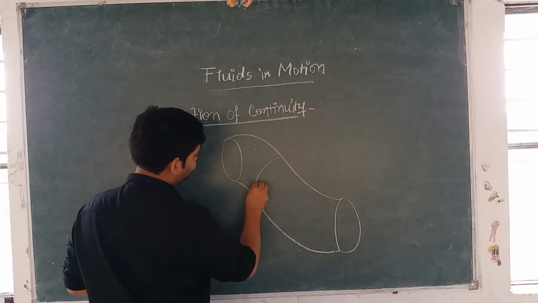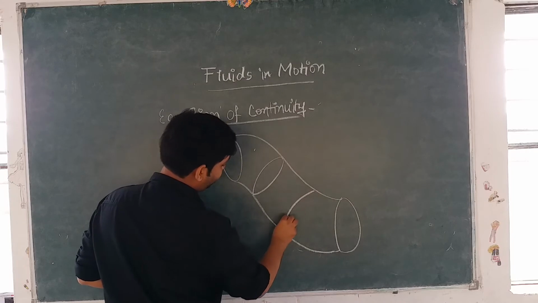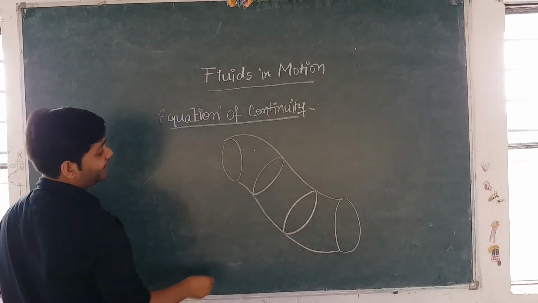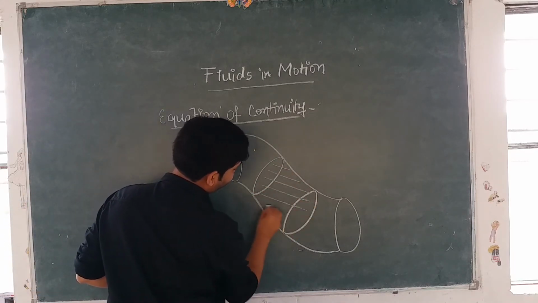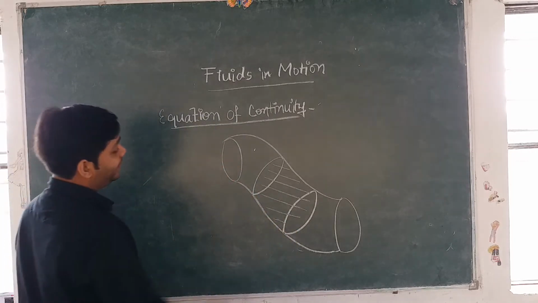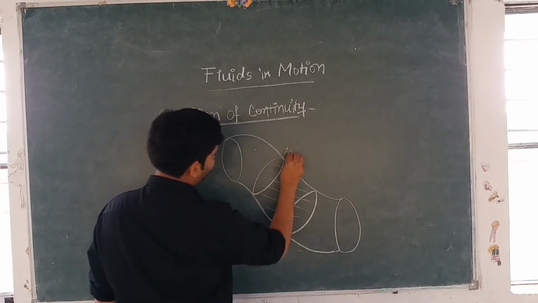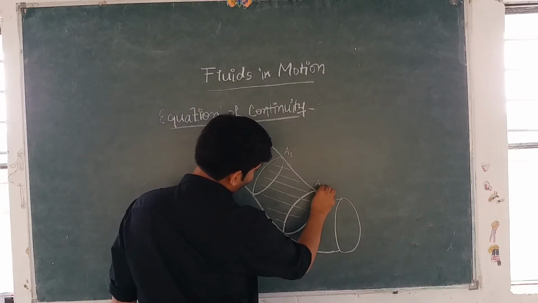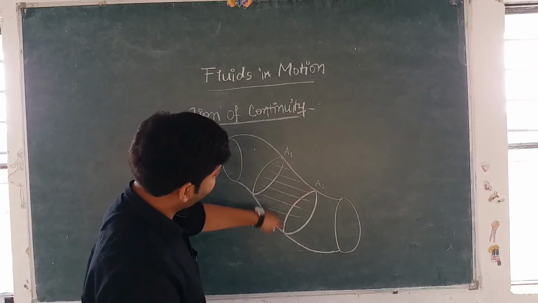For example, let me assume this cross section and this cross section, and we are considering this volume of the liquid present between them. Let's say the area of this cross section is A1, and the area of this cross section is A2. Because the pipe has non-uniform cross-sectional area, the two will be different.